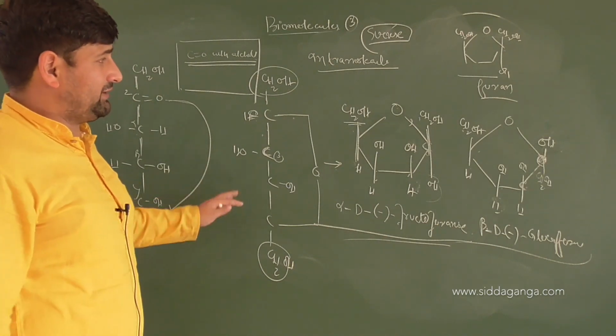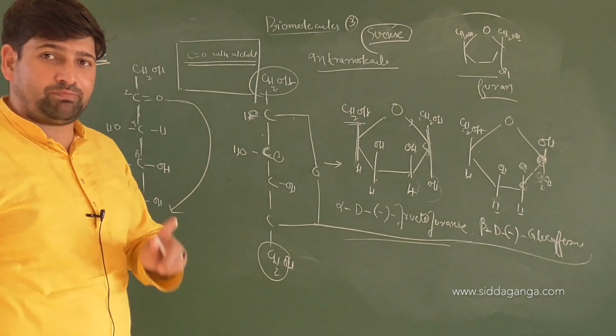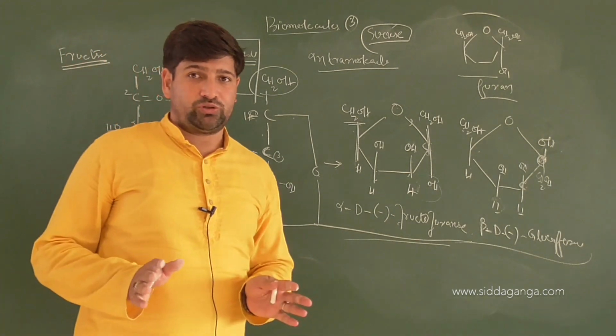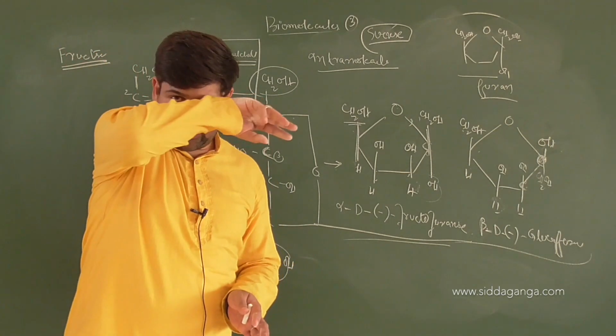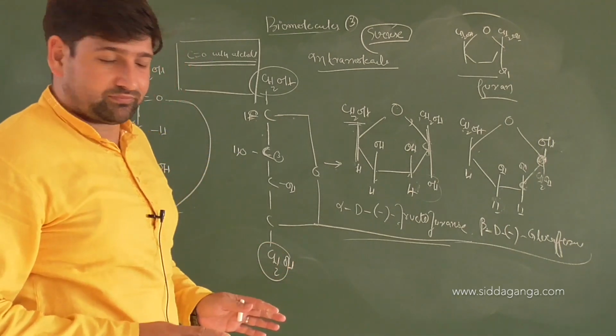From now on, whenever I show any glucose molecule, I will show only the important carbons and the presence of OH groups, and where exactly the OH group will be present. Did you get it clear?